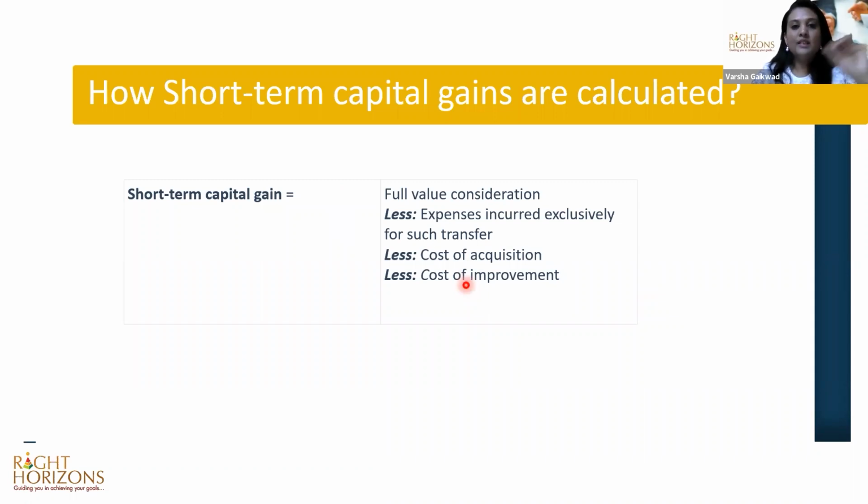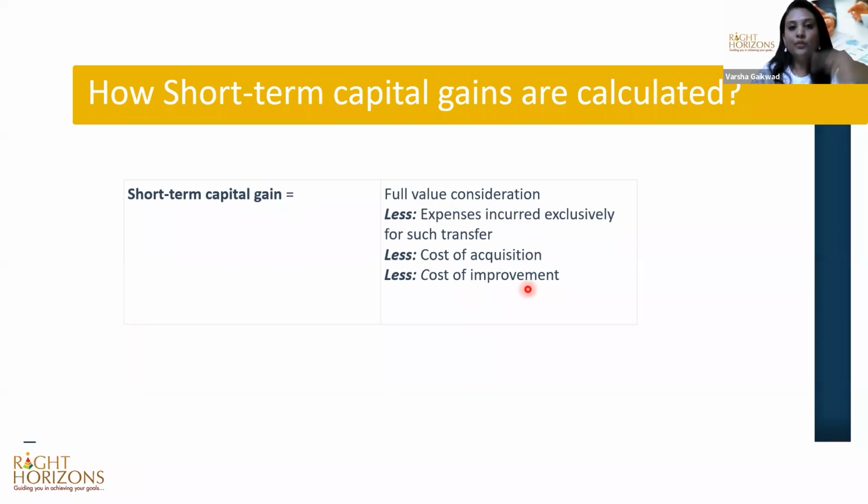In the case of shares and mutual funds, it doesn't apply. So for shares and mutual funds, short-term capital gains are only full value consideration minus cost of acquisition. If it is a property, you also get to reduce the expenses incurred for the transfer, like the broker charges, transport and travel charges and things like that. You can get a deduction there.